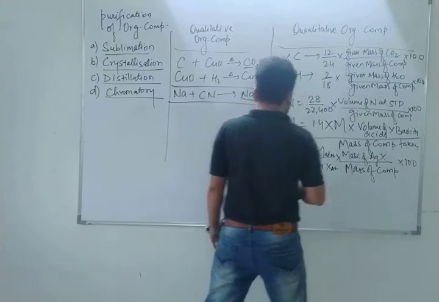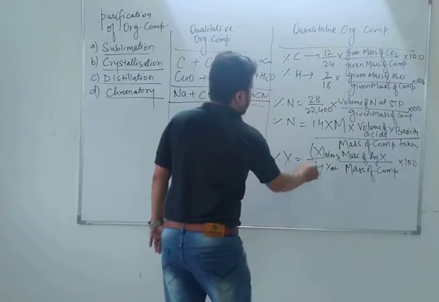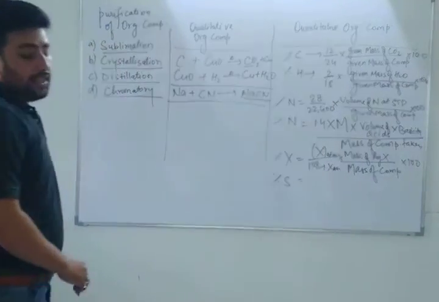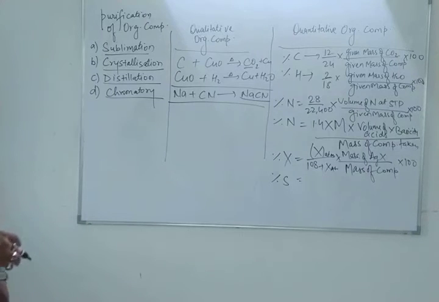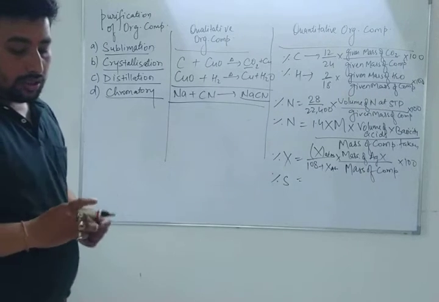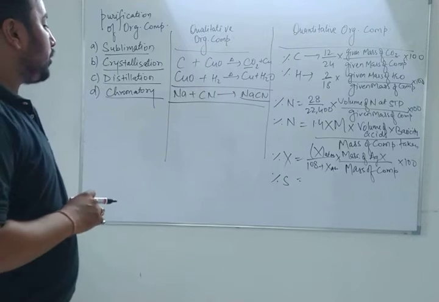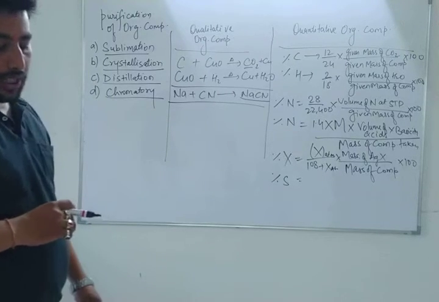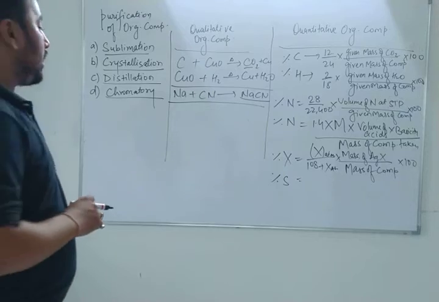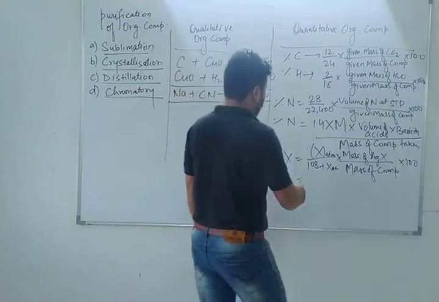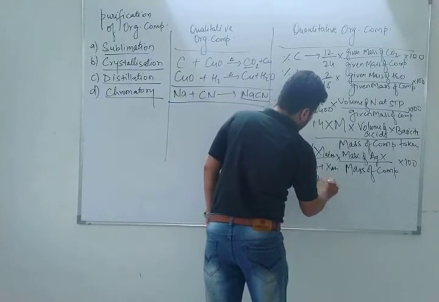Similarly, if you want to calculate the percentage of sulfur, it is also given by the Carius method. In sulfur, you will get barium sulfate. Mass of sulfur is 32 upon the mass of barium sulfate.